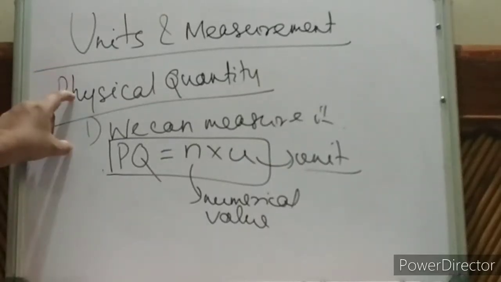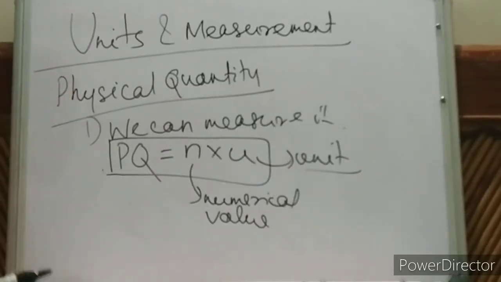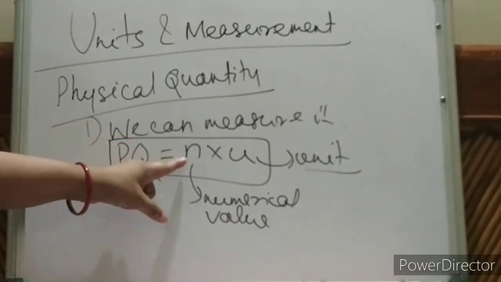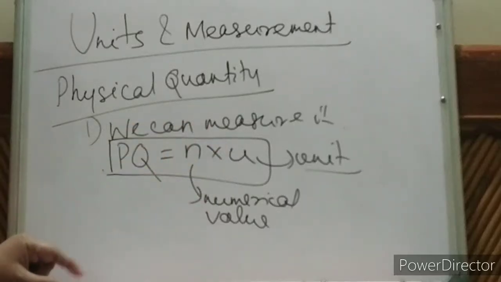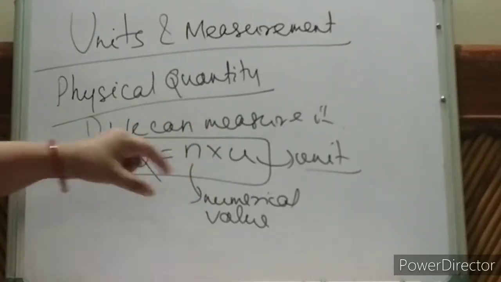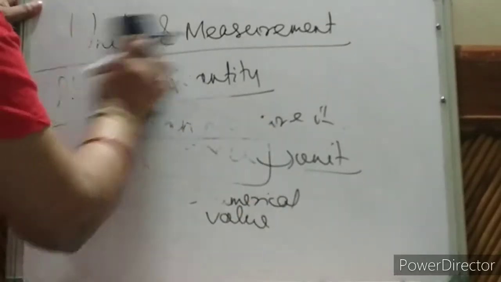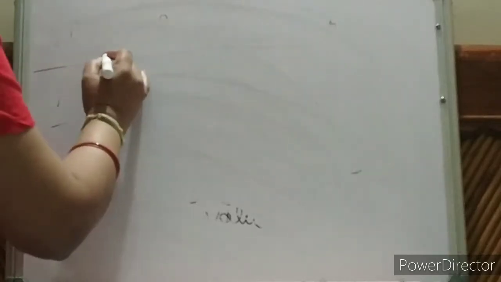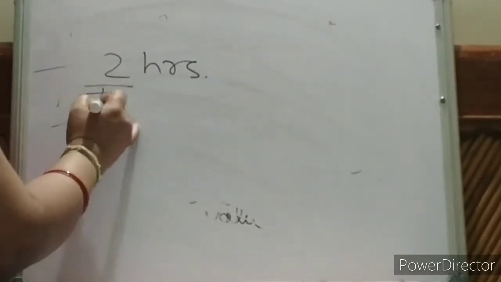To measure a physical quantity, we need some standard unit of the quantity. Suppose we can say measurement of the quantity is in two parts. Let me give an example. Suppose I have to study for 2 hours. What does this number 2 denote?